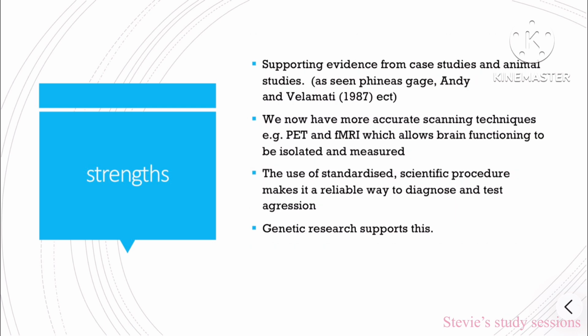There's a lot of supporting evidence from case studies and animal studies, as you've seen. We now have more accurate scanning techniques like PET scans and fMRIs. We use standardized scientific procedures to make it a reliable way to diagnose and test aggression. Genetic research supports these findings.